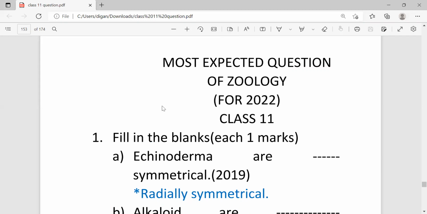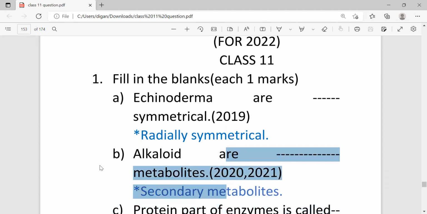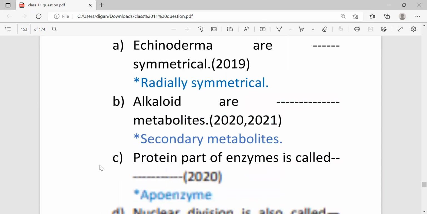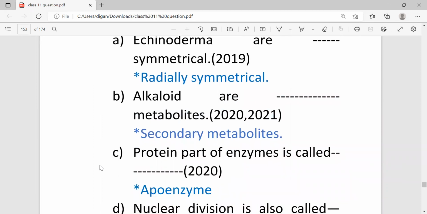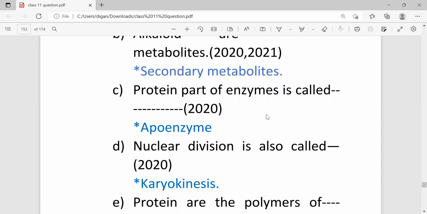So in the zoology section, the first question you will always get is fill in the blanks. For fill in the blanks, I am giving you some important questions, and out of these questions, definitely you will get some. So first: Echinoderms are dash symmetrical. The answer is radially symmetrical. Within brackets, I have given the years when these questions came previously. Next, question number 2: Alkaloids are dash metabolites. Answer is secondary metabolites. Third, protein part of enzyme is called what?